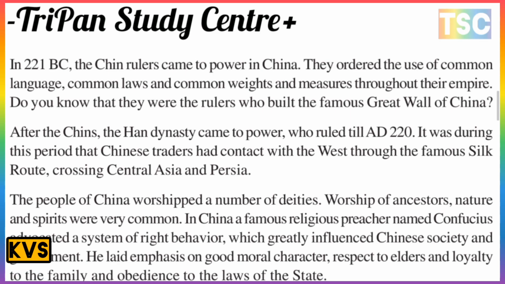After the Qin, the Han dynasty came to power and ruled till AD 220. During this period Chinese trade had contact with the West through the famous Silk Route crossing Central Asia and Persia. The people of China worshipped a number of deities, and the worship of ancestors, nature, and spirits was very common. China's famous religious teacher was named Confucius, who advocated a system of right behavior which had a great influence on Chinese society and government.